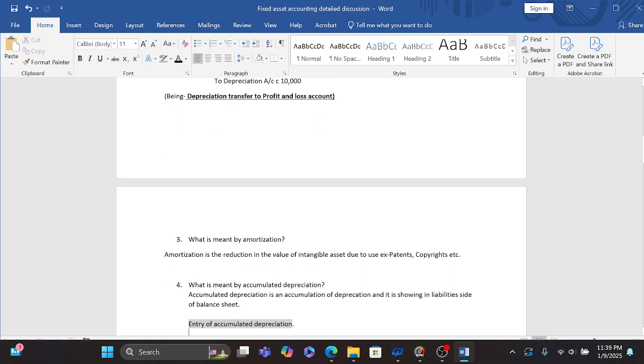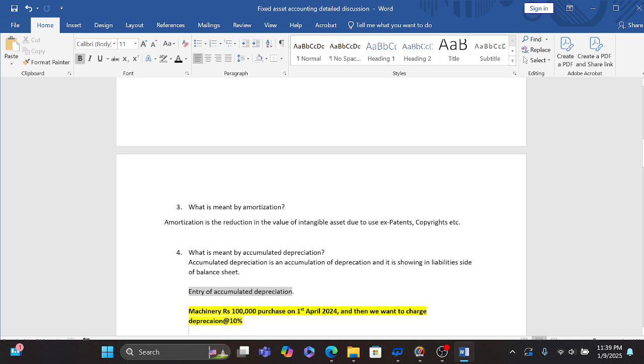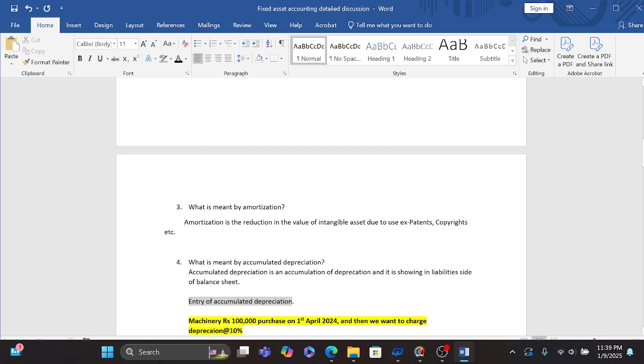So I am just going on to the next part, that is amortization. The interviewer always asks, we have a depreciation, so what do you mean by the amortization? So I have written here that amortization is the reduction of intangible assets. Here we have to consider the intangible asset, like we have a patent, copyright.